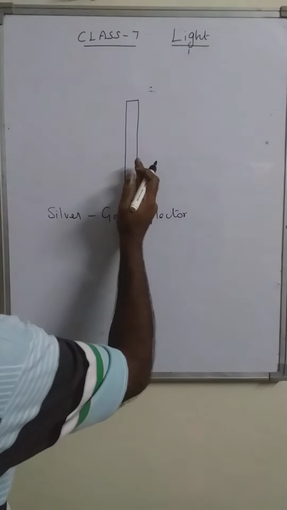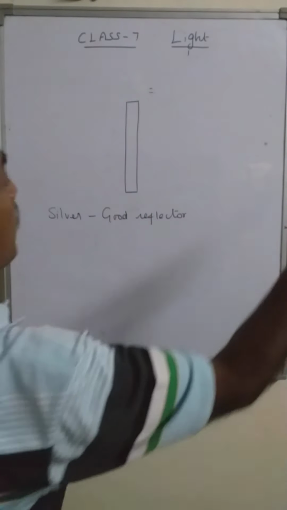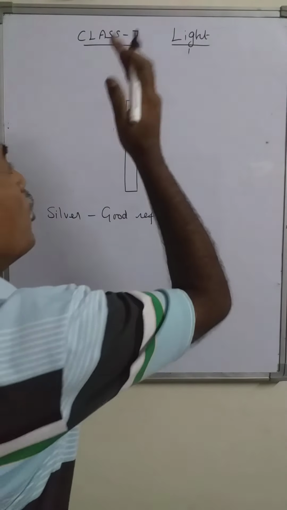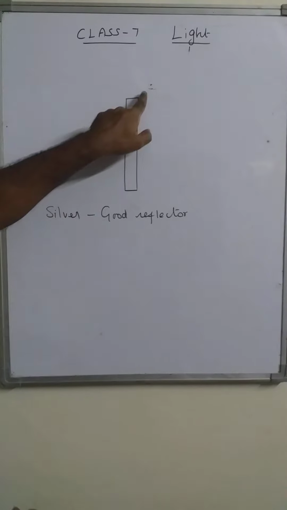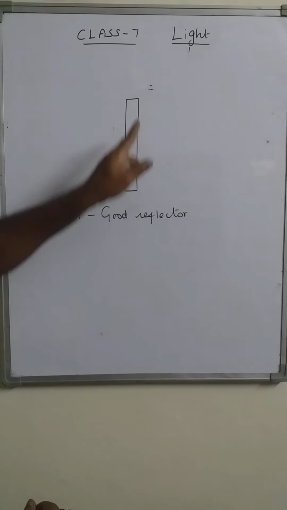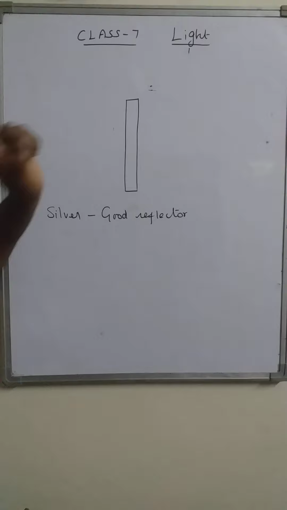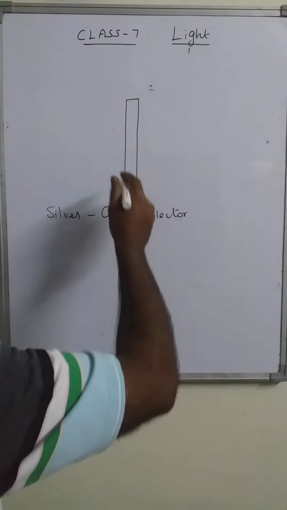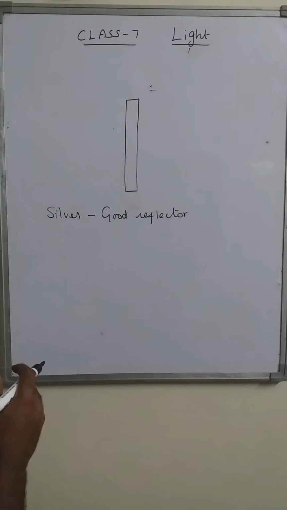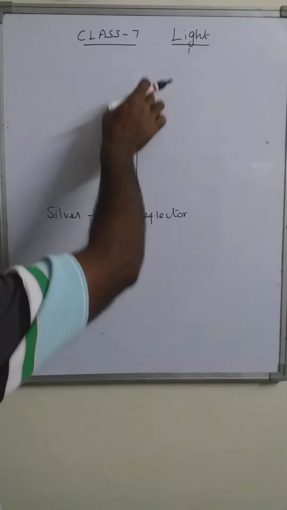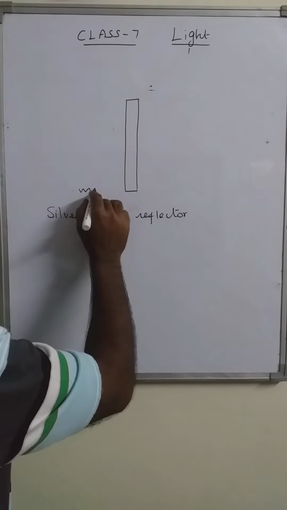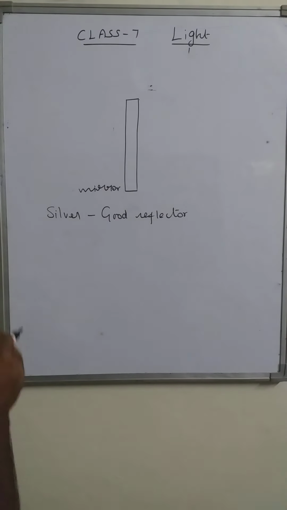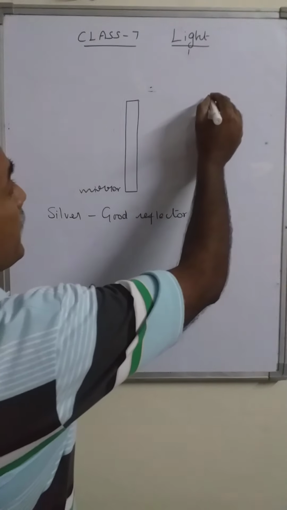Once the silver coating is made on one side, over that coating we make a coating of opaque surface. That means on this side we have two coatings. First the coating of silver, next the coating of opaque material, right? After making this, this whole surface becomes a mirror, and in physics we are representing this mirror like this.